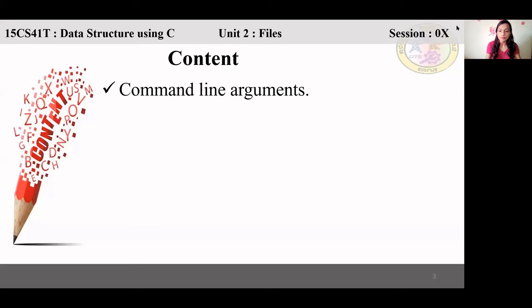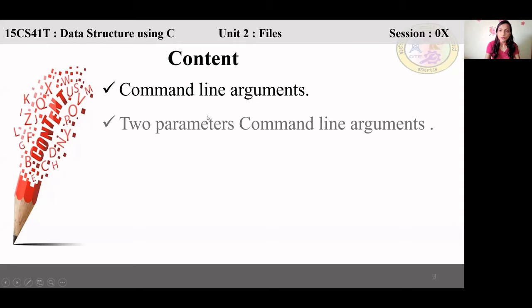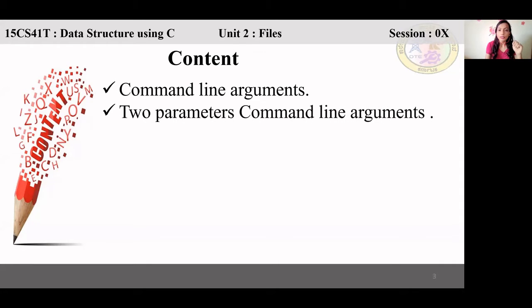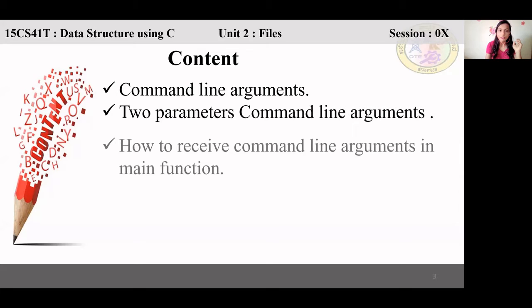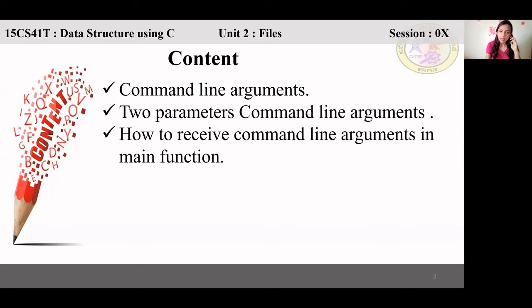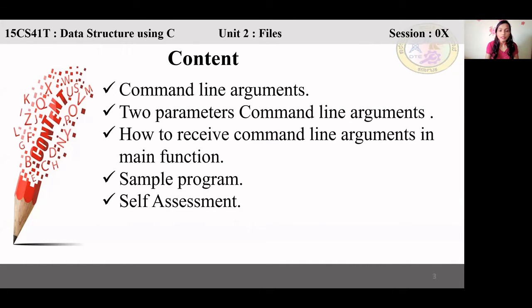We will continue at the end in the lab. Again, I'll conduct some lab sessions, and that time I'll tell you how to execute. Today I'll just teach the theory. You can see the PPT again, no? So how to execute in command prompt and what are command line arguments, that we'll be studying today. And there are two parameters in command line arguments that also we'll study: how to receive command line arguments in the main function, a sample program, and some assessments.